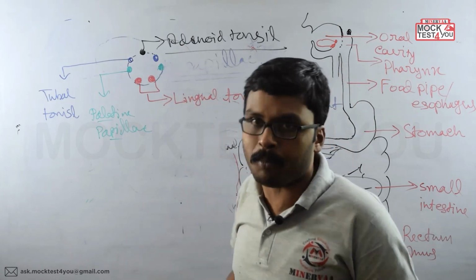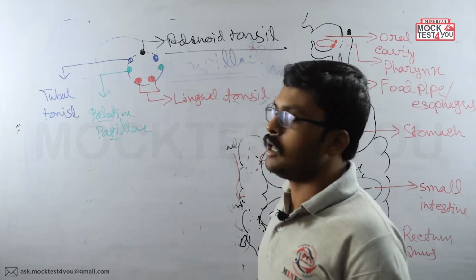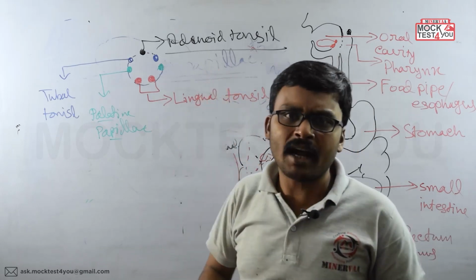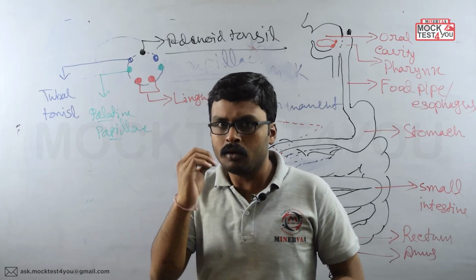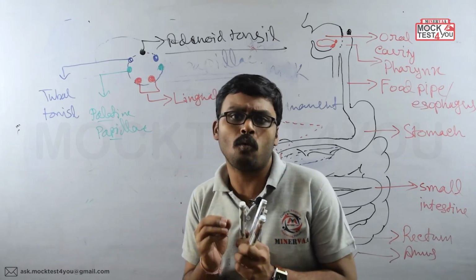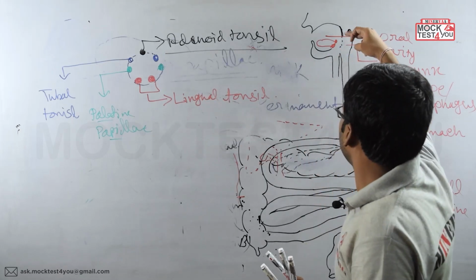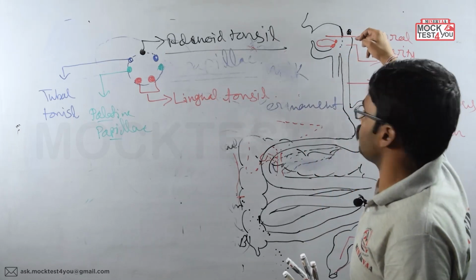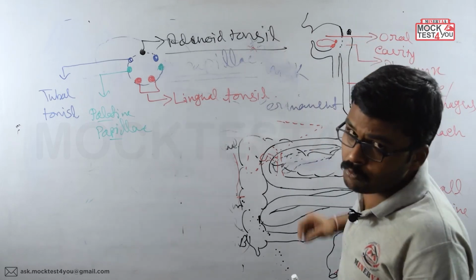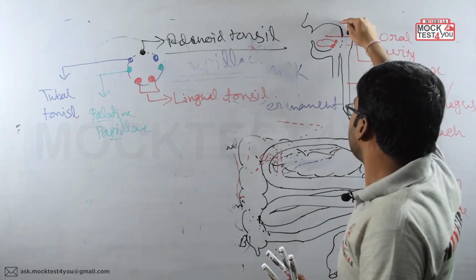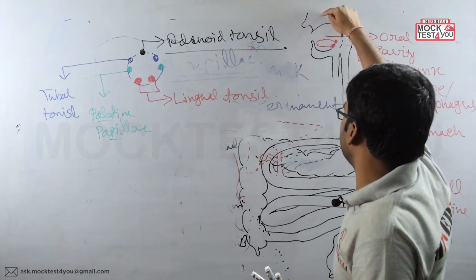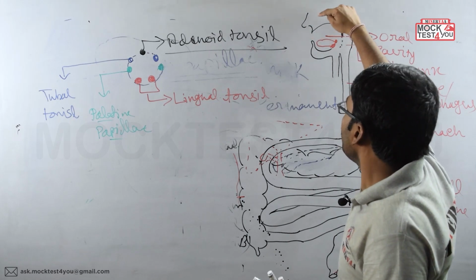Like that, the adenoid tonsil, many times in babies, can be inflamed, swollen up by infection, and because of that, breathing becomes quite difficult. Because it is present in the nasopharynx region, through this region the air is coming from the nasal cavity.